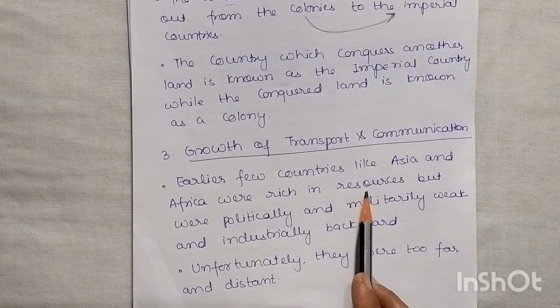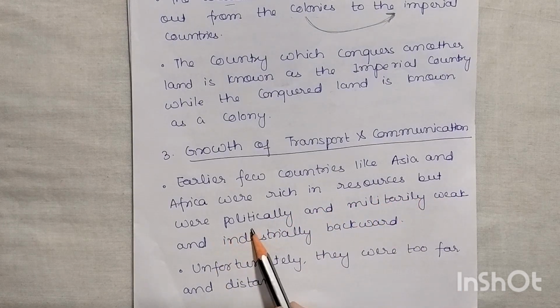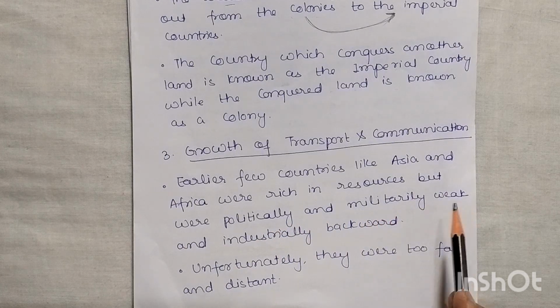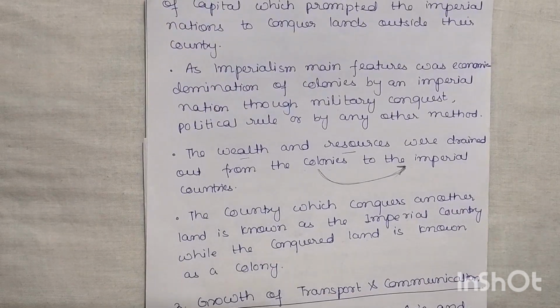So earlier, a few countries like those in Asia and Africa were rich in resources, but they were politically and militarily weak and industrially backward. Even though they were very good in natural resources, they were politically and militarily weak, so anyone could fight and win them. Industrially backward means they were not very flourishing industrially, poor countries. Unfortunately, they were also too far and distant. Moreover, the distance was too far. No one could go there.